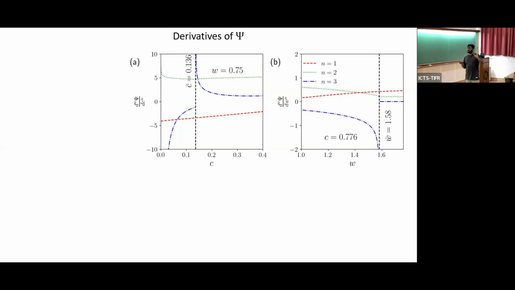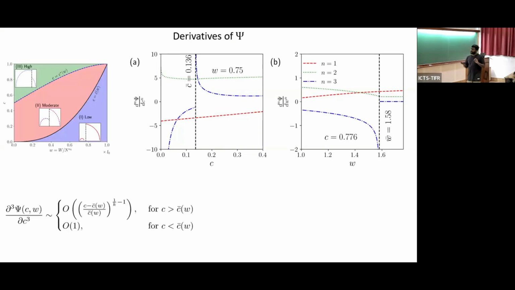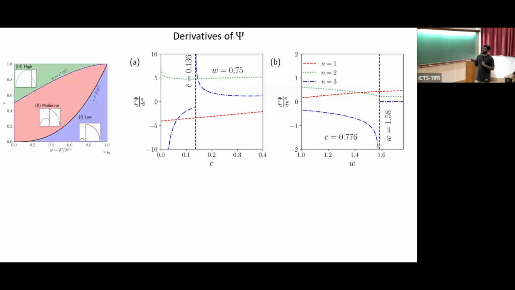Now that we understand how the large deviation behaves at the C star, we want to understand how the large deviation function behaves at this point when we are trying to cross this line. We find that the first derivative, which is red, second is green, and third derivative is blue. We find that the third derivative has a discontinuity. Here also you note that there is a discontinuity. This effectively says that the system undergoes a third order phase transition.